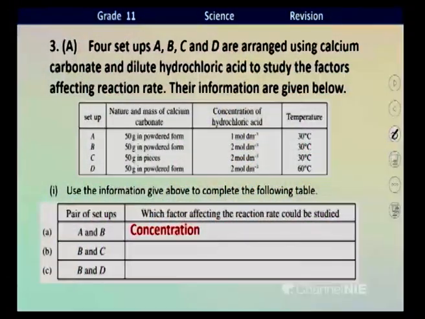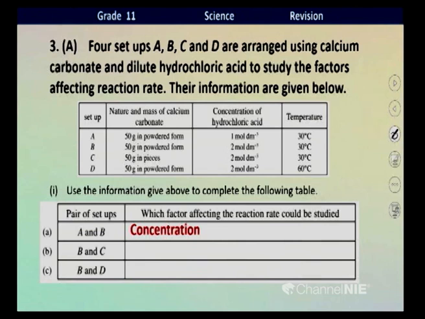When we compare B and C, children, see B is in powder form and C has the reactant in pieces form. Concentration is the same, 2 moles per cubic decimeter, and temperature is also the same. Then which factor affecting the rate of reaction is tested?